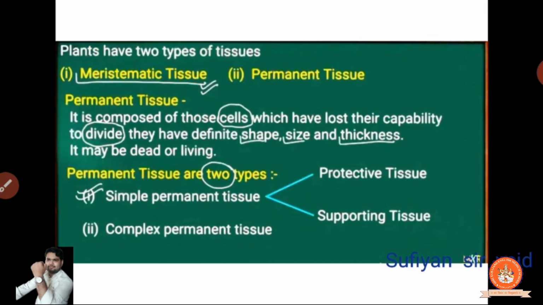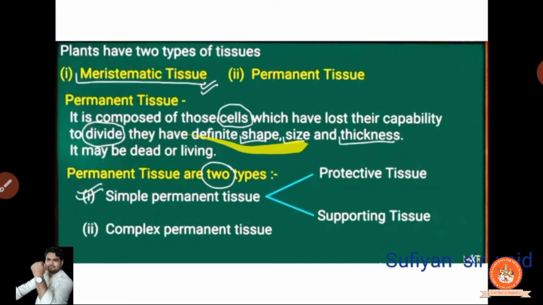Okay, now we have completed the two portions, the meristematic and the permanent. We have completed the meristematic tissues. It is for growing. Now for the permanent tissues. So what are the permanent tissues?